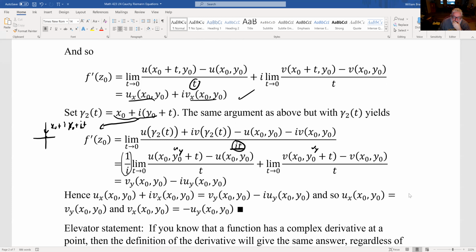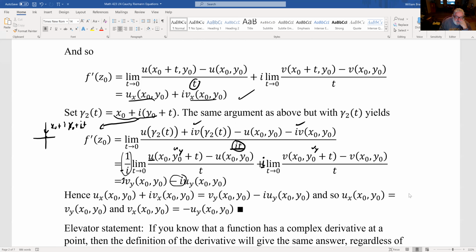And I should have an i out here. I think I forgot. Right, because I've got an i here and an i here. And so what do we end up with? Well, the 1 over i becomes a minus i on the uy, plus i times 1 over i just means I have a 1 times the vy.